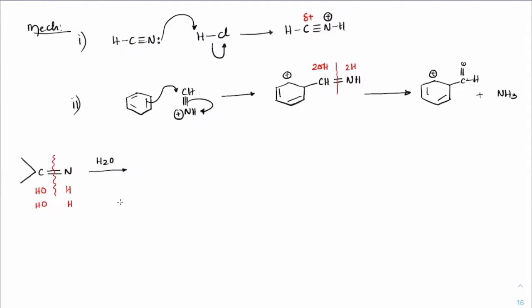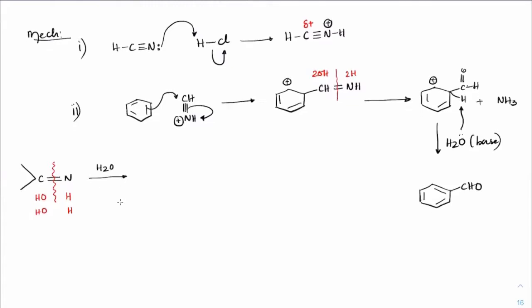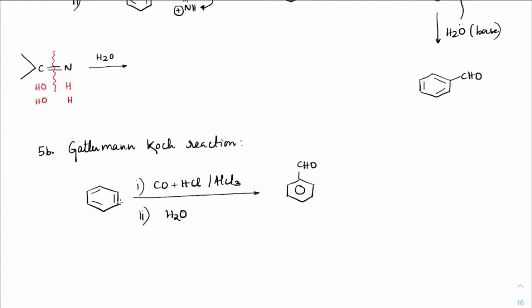Okay, which again, water reacts as a base. As a base, it extracts the proton and retains the aromaticity. So we would get this as CHO. So that's how benzaldehyde is formed. Make a note, everyone. Just the reagent is different. Rest all the work is the same. Benzene, when we treat that with carbon monoxide in the presence of HCl and AlCl3, and then hydrolysis, this will also give benzaldehyde. So both these reactions are actually making a formyl group get attached to benzene.